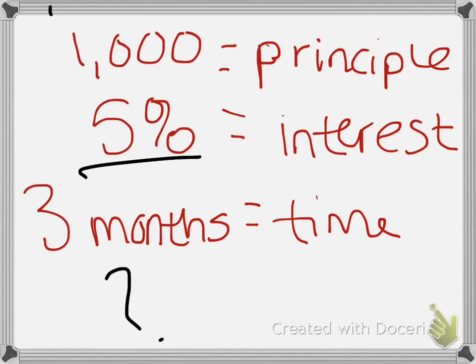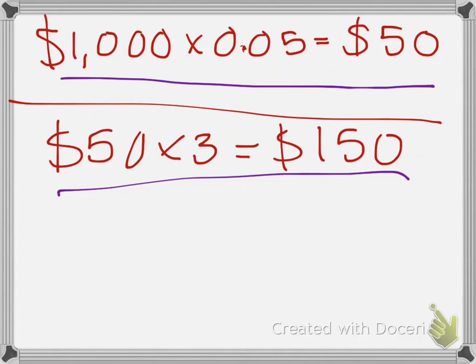Let's break it down. Eric puts $1,000 in a savings account that earns 5% interest, compounded monthly. This means the principal or original amount of money is $1,000. If Eric's savings account earns 5% interest, this means we have to find 5% of 1,000. This equation would be 1,000 times 0.05 equals $50. So each month he earns $50 as his interest.